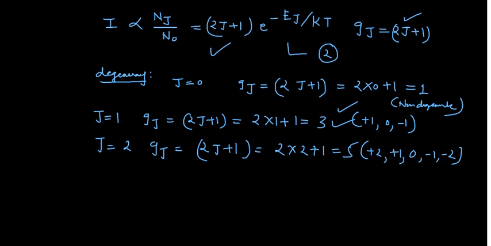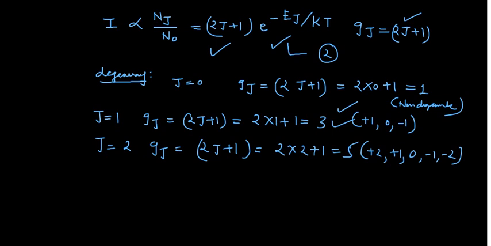Okay, the product of this degeneracy factor and the Boltzmann distribution factor. So this is actually the population difference, right? It is directly related to the degeneracy factor and your Boltzmann distribution factor, and in turn it gives the intensity of the spectral lines, right? Now, this is how you can solve the problems, okay? And this was your expression number 2 actually, okay?